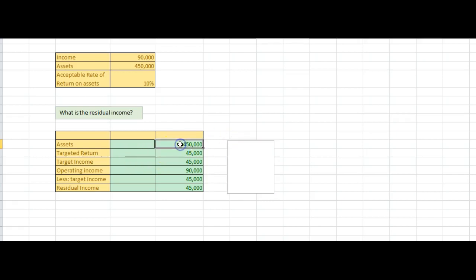So I have assets of 450,000, and I'm asking for the residual income. I have a targeted return, and that's calculated by taking that 450,000 times 10%. So I have a target income of 45,000. I have an operating income right now of 90,000. So if I subtract the targeted income of 45,000, I come up with a residual income of 45,000.